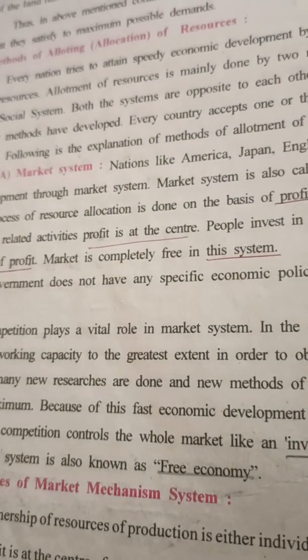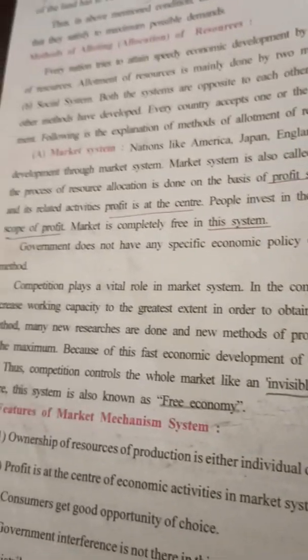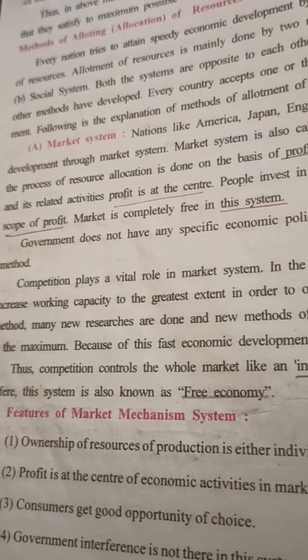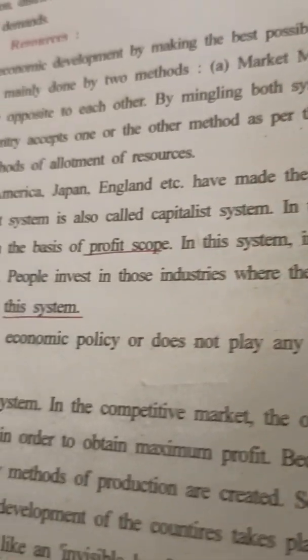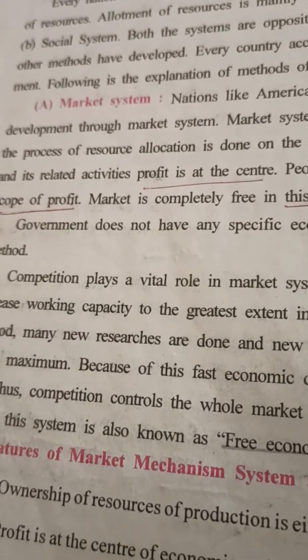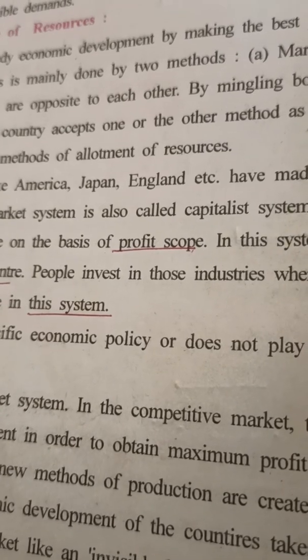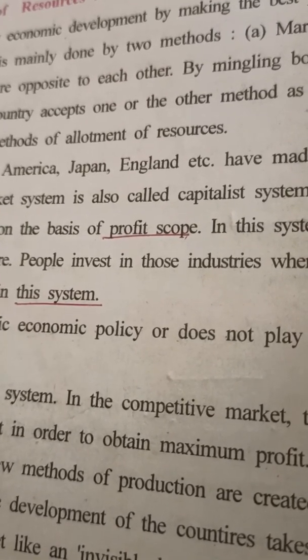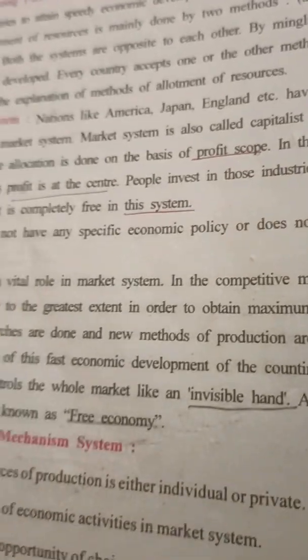Both these systems are opposite to each other. By mingling both systems, many other methods have been developed. Every country accepts one or the other methods. That means, see, what I told you, two methods, main, market and social. Then they are mixing these methods with each other and coming into the next other methods which they are using. Now first one is market system.